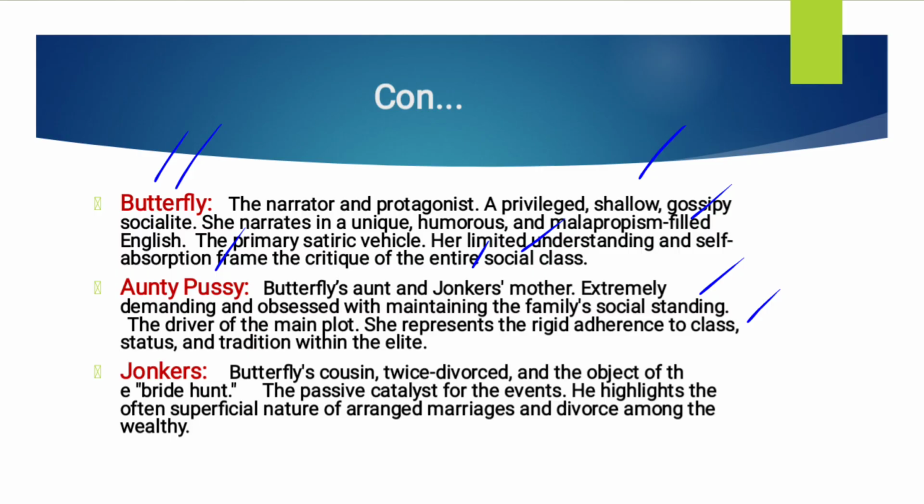Her son is Jonkers. Jonkers is Butterfly's cousin, twice divorced. He has been divorced twice, and he is the object of the bride hunt. Here you should note the phrase bride hunt. It means they are hunting for a bride. We can say it in Urdu